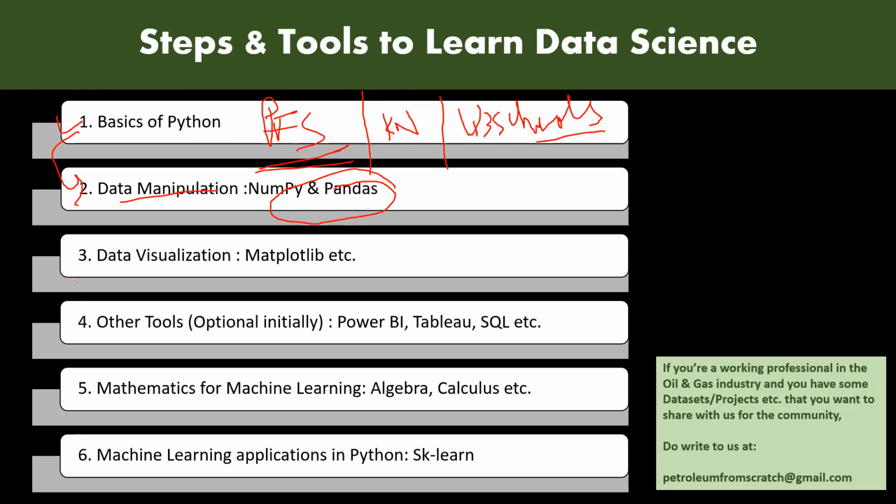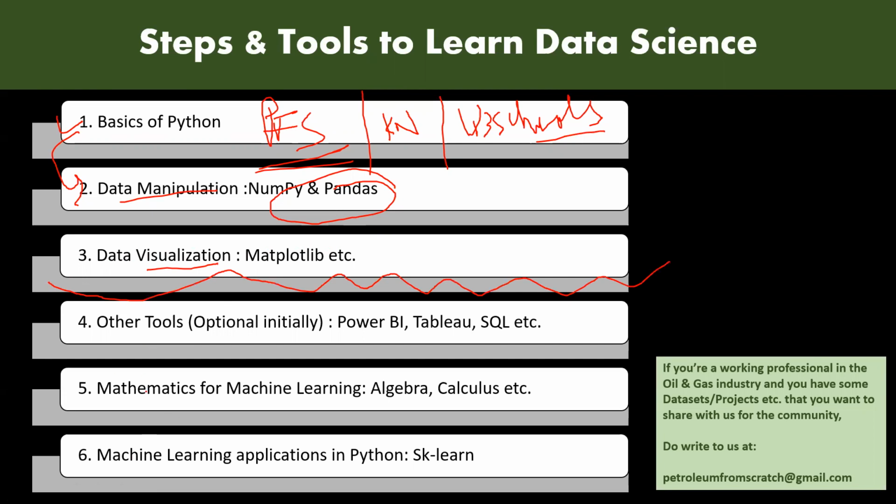Then simultaneously, you also have to work on data visualization. There are a lot of plotting libraries. One is Matplotlib, the easiest, the simplest, and the best. There are other libraries like Seaborn, there is Plotly, stuff like that. Once you understand these, by now you have become a data analyst. By this step, you have become a data analyst.